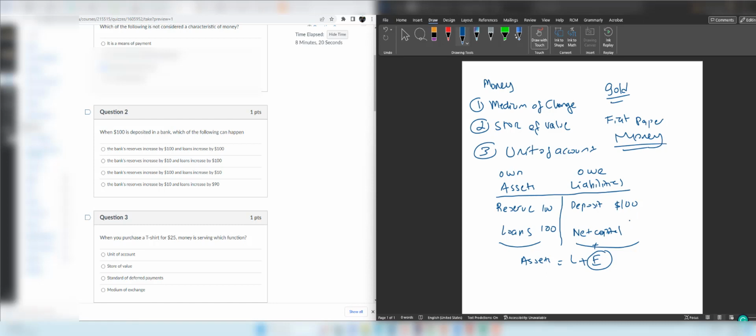There is a mismatch. That's not correct. So we can't have loans and reserves increase by 100 when you deposit $100 into the bank. So the first answer is not correct.